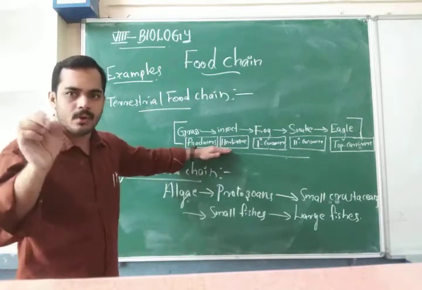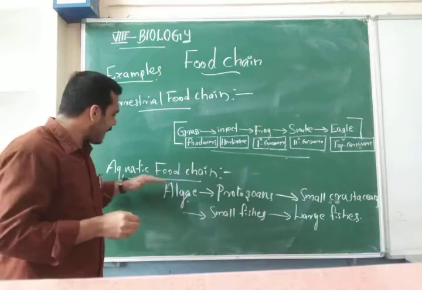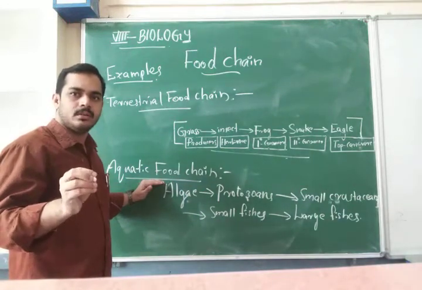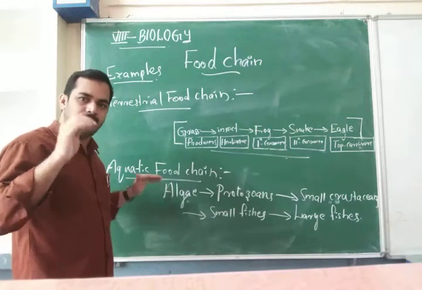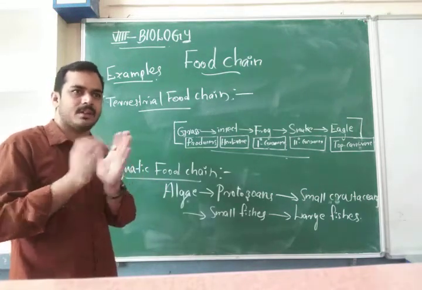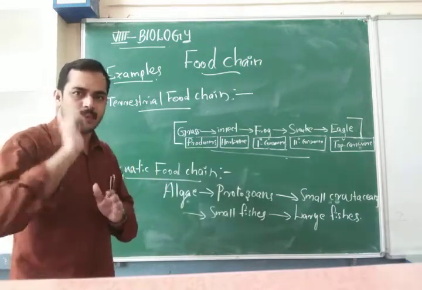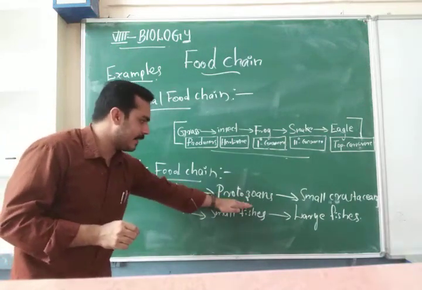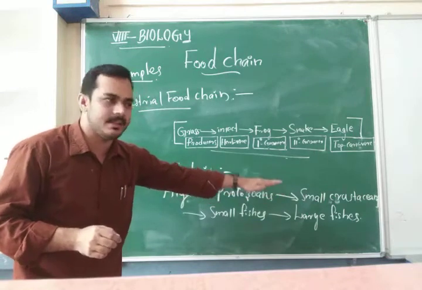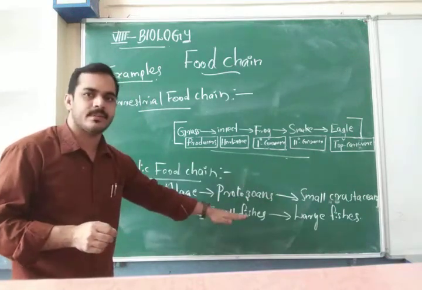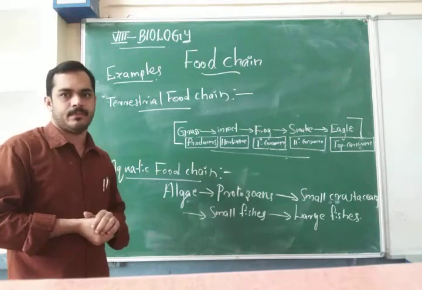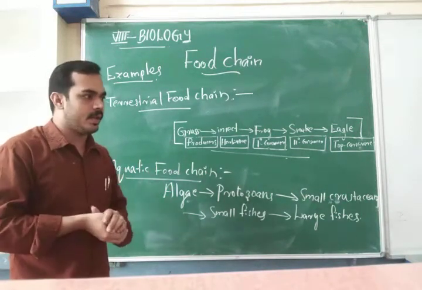So now I want to explain a different one, the aquatic food chain. Aquatic means water. In water bodies, we are seeing some food chains. The first one: algae, then the protozoans, small crustaceans, small fishes, and the large fishes. This is the sequence of the aquatic food chain.